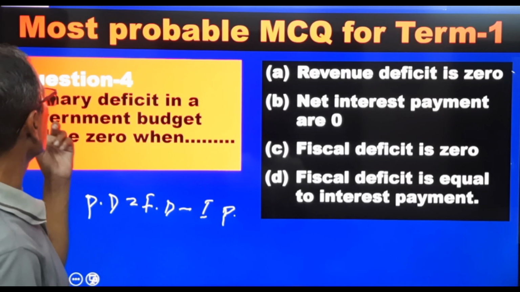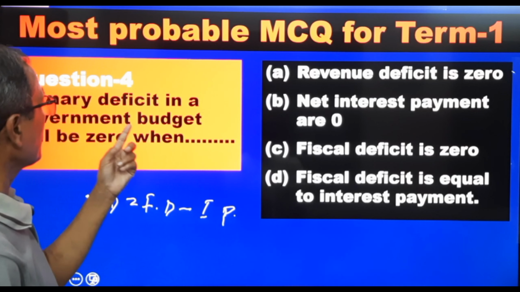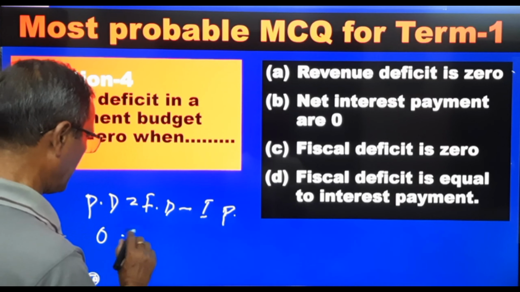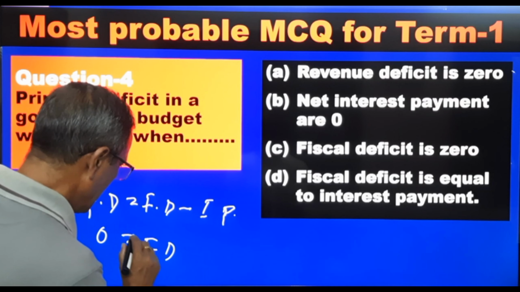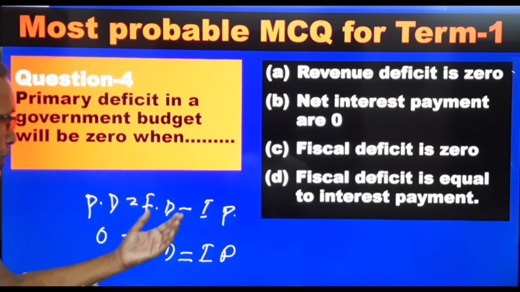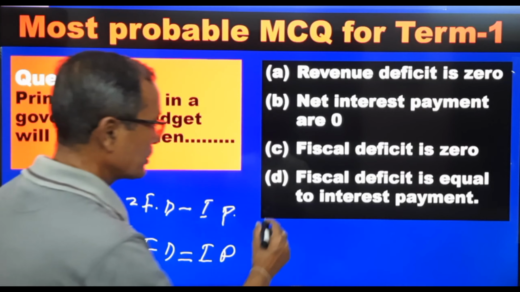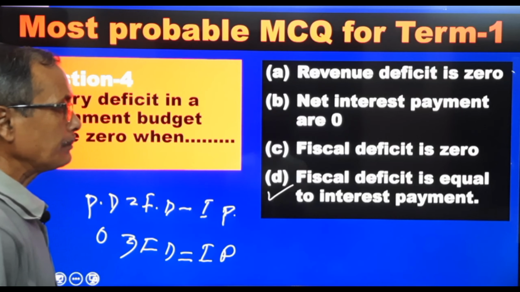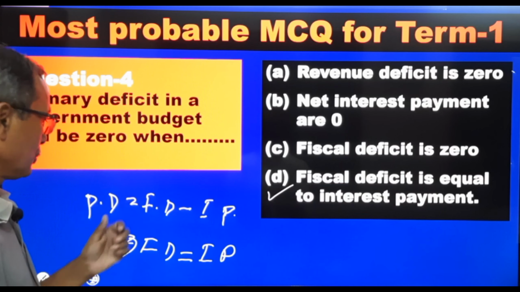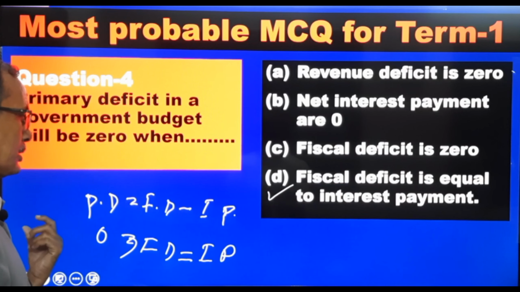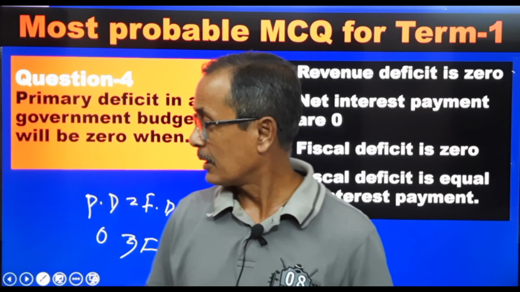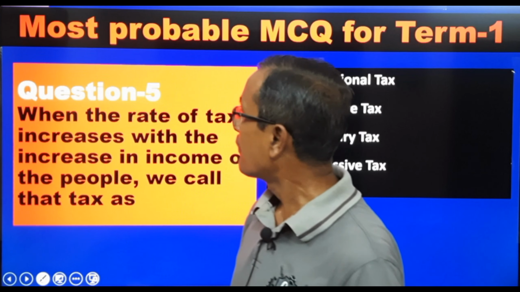So now question here, primary deficit in a government budget will be 0. Now if you take it 0, then what happens? Fiscal deficit equal to interest payment. Just make a side change. That is, your option will be D. Fiscal deficit is equal to interest payment. When primary deficit is equal to 0, then you just take this side item to the left side, then it becomes equal. Okay. Next question number 5.